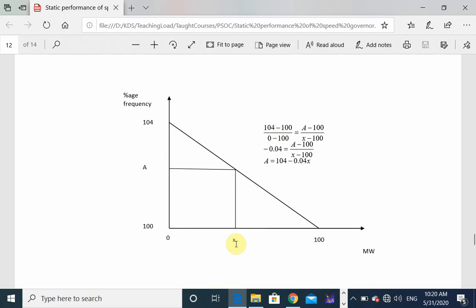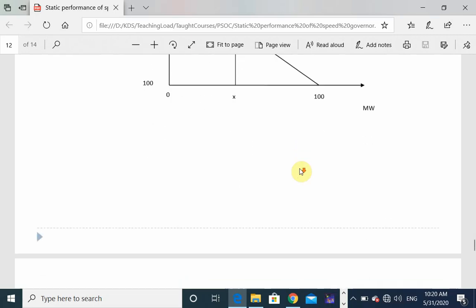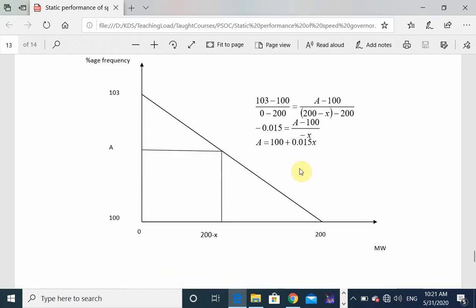And let us consider that it is supplying X megawatt. Generator number 1 is supplying X megawatt, and corresponding to X megawatt the frequency is say A. So whenever there is variation from 100 to X, the frequency variation is from 100 to A. So the slope is A minus 100 divided by X minus 100. From this equation we can find out the value of A. A is 104 minus 0.04x.